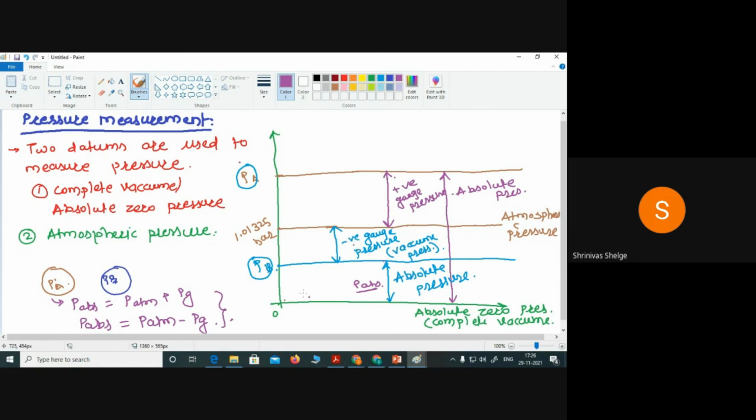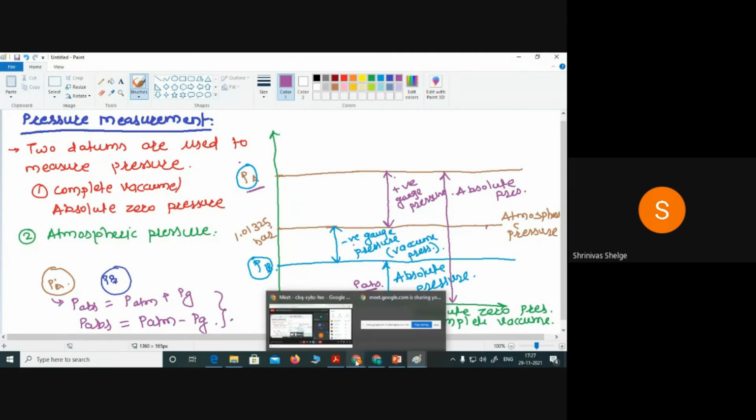You take P atmospheric minus this one, and you will get this P absolute. But if I want to measure at point A, which is greater than the atmospheric pressure, P absolute equals P atmospheric plus gauge pressure. You will find this equation here. So these are the datums we can use to measure the pressure. Okay, so this is the end of the third session.